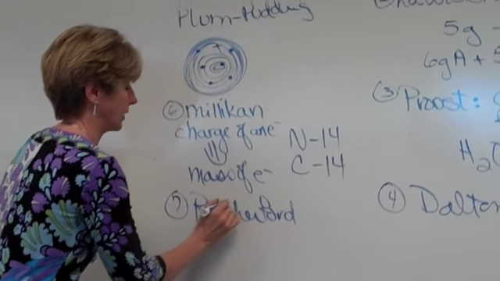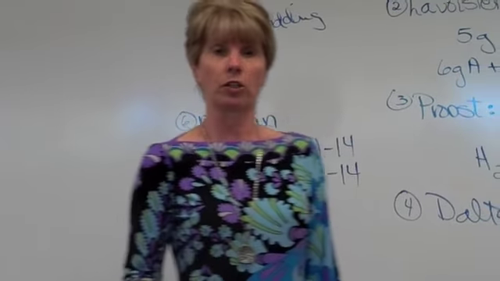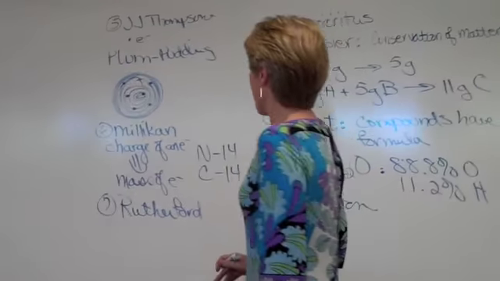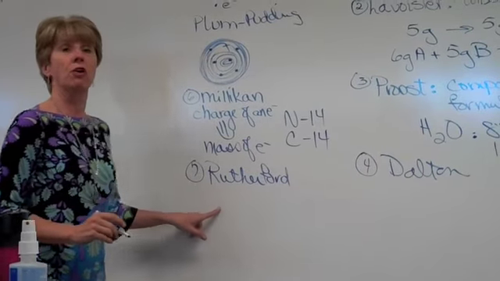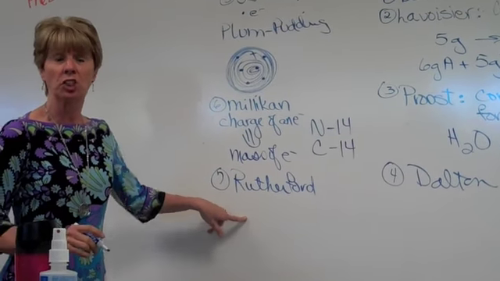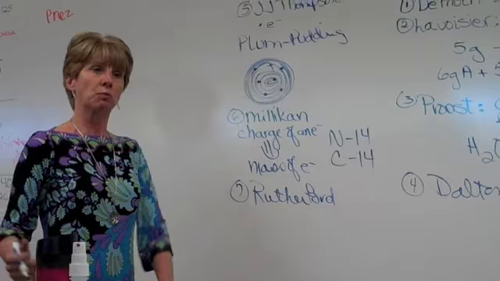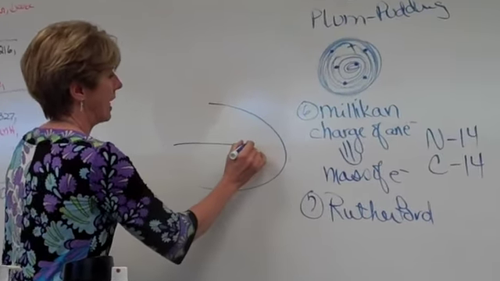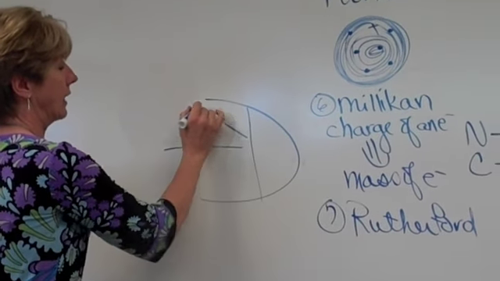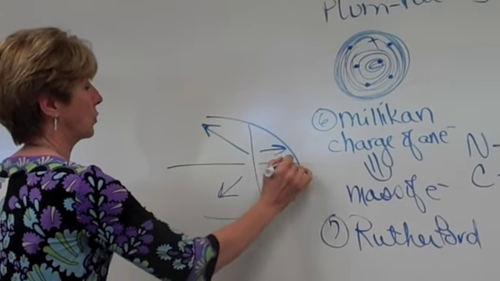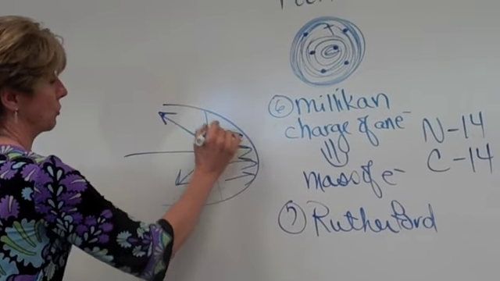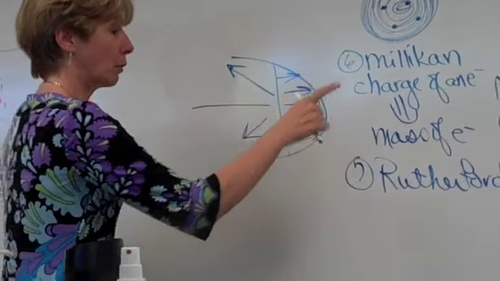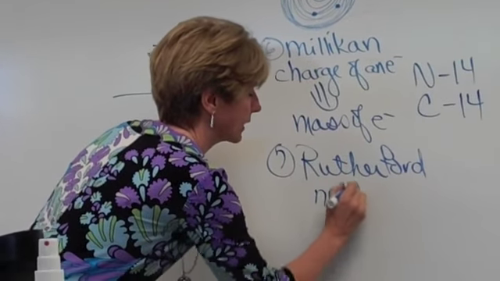Rutherford was the scientist who shot alpha particles through gold foil. Remember what happened? Most of the alpha particles went through with little or no deflection, but every once in a while they hit something and bounced back. Remember that experiment? And then they hit something and then they got deflected. Some of them passed through. In fact, the majority of them passed through. But every once in a while they hit something in the gold foil. It was Rutherford who found the nucleus.